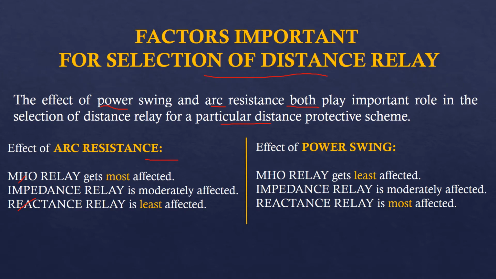Whereas if we consider the effect of power swing, we see that the Mho relay here gets least affected, whereas the reactance relay here is mostly affected. Impedance relay in both cases is moderately affected. Thus, with these two effects of arc resistance and power swing, how can we decide which type of distance relay will be used for what type of distance protective scheme?